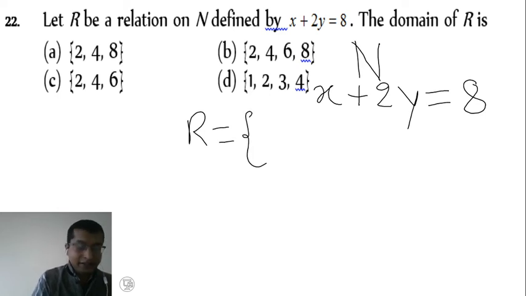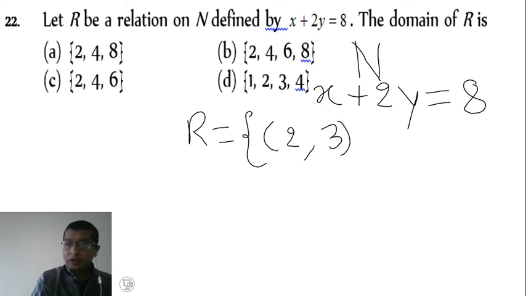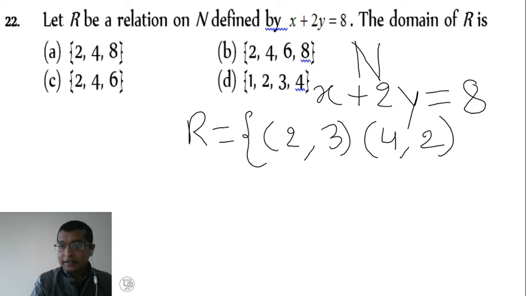If I take x equal to 2 and y equal to 3, 3 2s are 6 plus 2, 8, so it will satisfy LHS equal to RHS. Next, we take x as 4 and y equal to 2, 2 2s are 4, 4 plus 4, 8, it is satisfying.